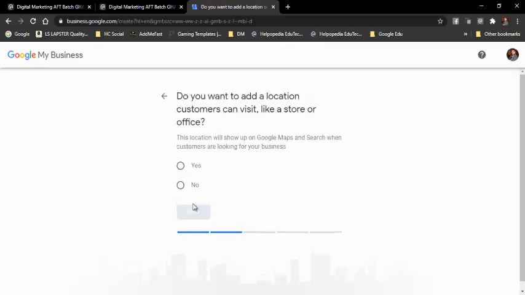Then I'll select next. Over here it asks whether you want to add a location where customers can visit, like a store or office. It is asking whether we have a physical location where people can come to our office and meet us or not. The other option is that people do not come to our place, because in that case we are service providers.